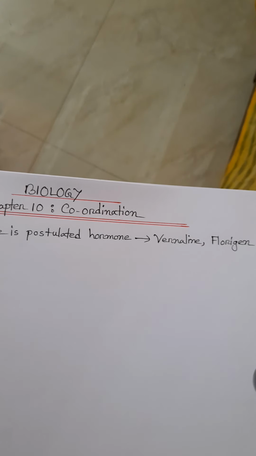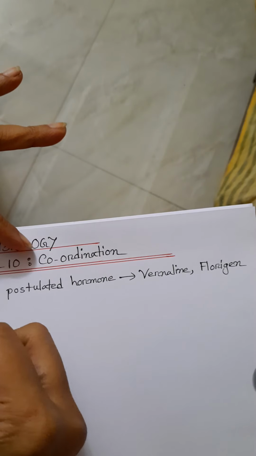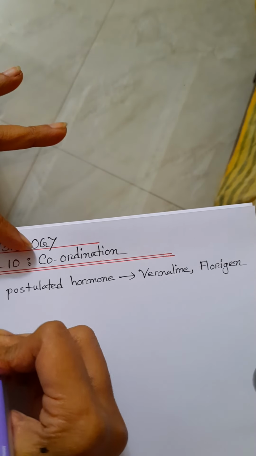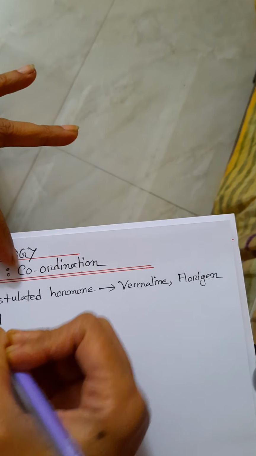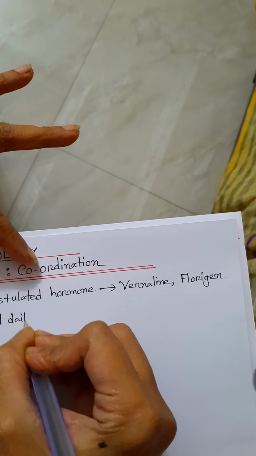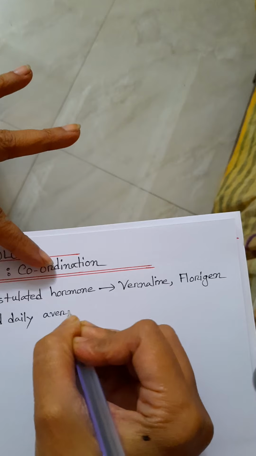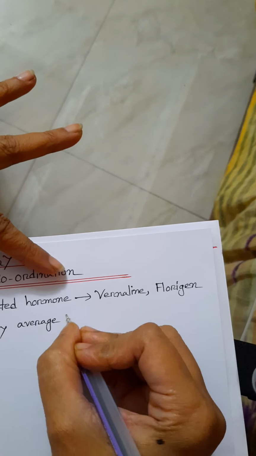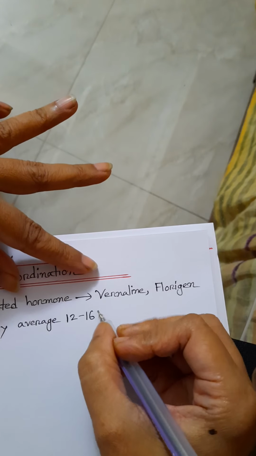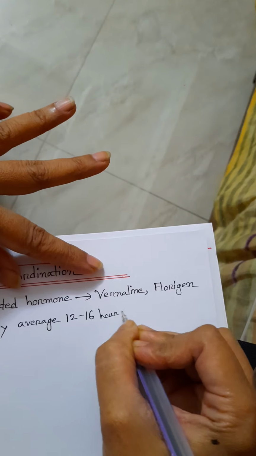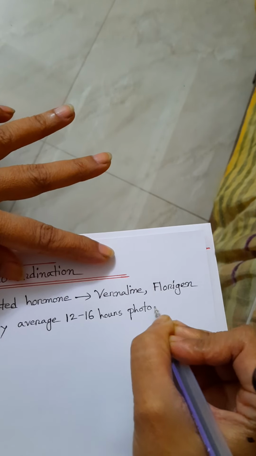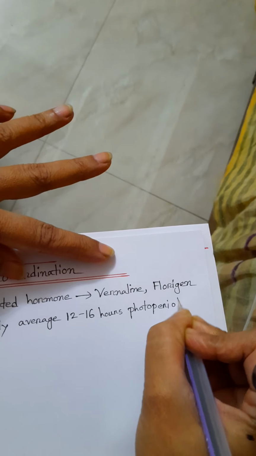Then, which plant needs a daily average of 12 to 16 hours of photoperiod?